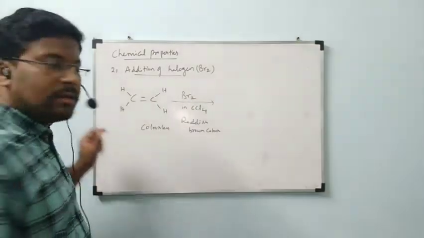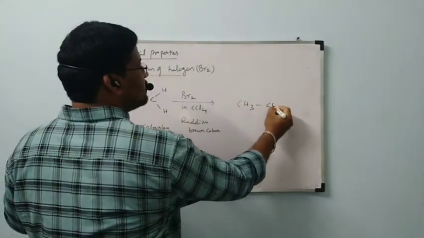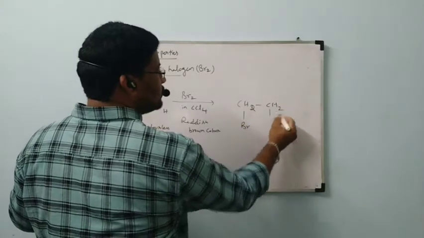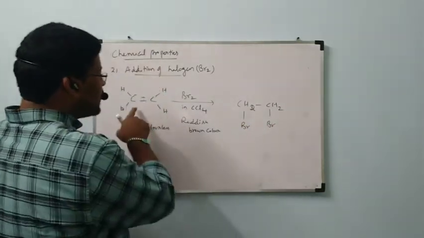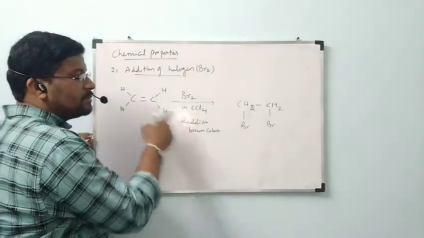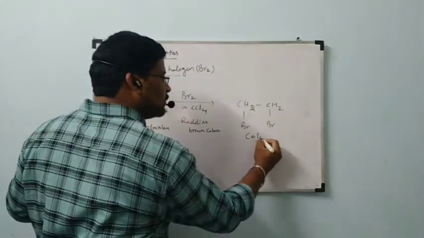When both are added, we will get CH2Br-CH2Br. One bromine will be added to the first carbon, another bromine to the other carbon. We will get a vicinal dihalide. This is also colorless.